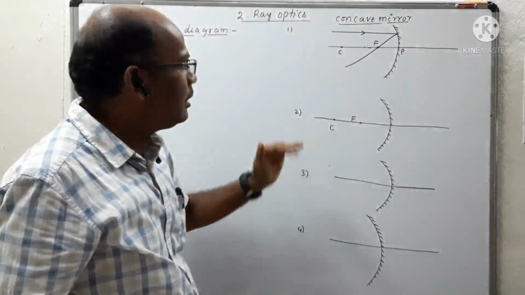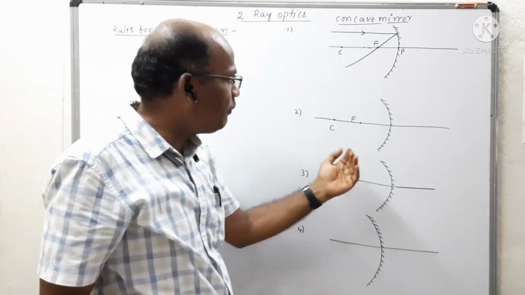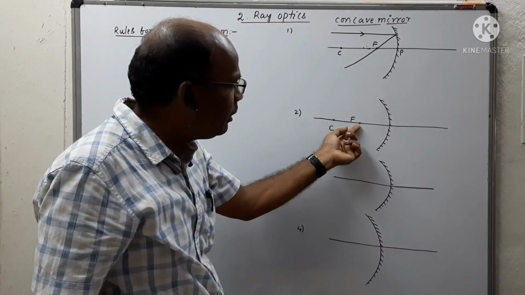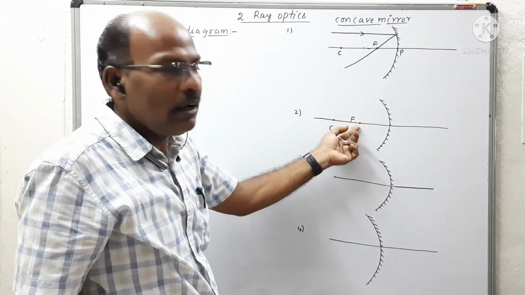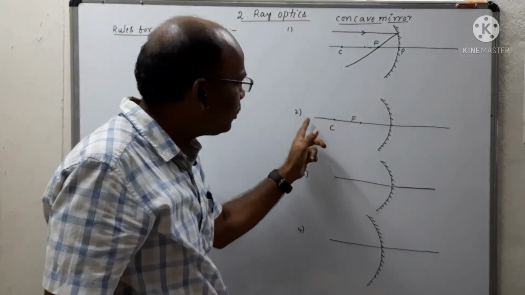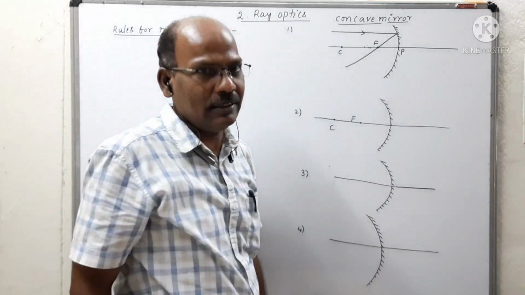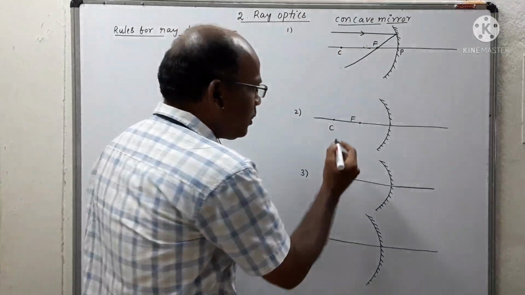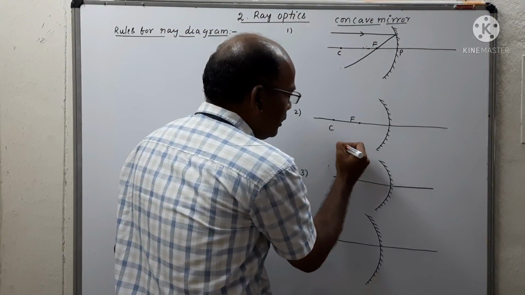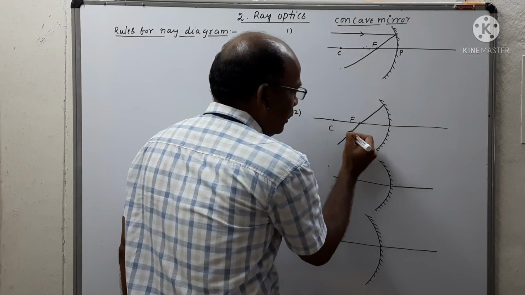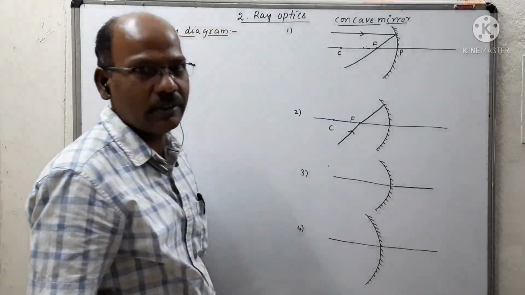Coming to the second one. If the ray is passing through the principal focus, after reflection it becomes parallel to the principal axis. That is the converse of the first one. This is the ray which is passing through the principal focus.